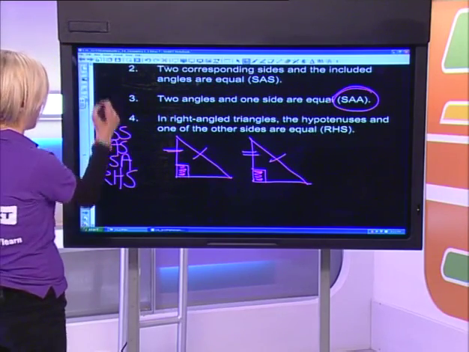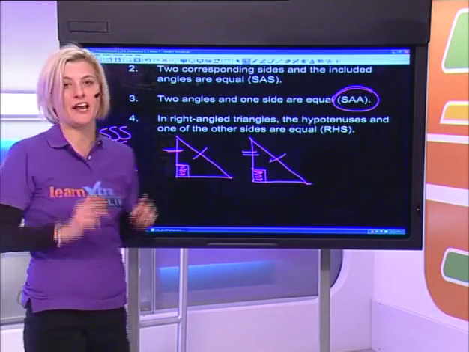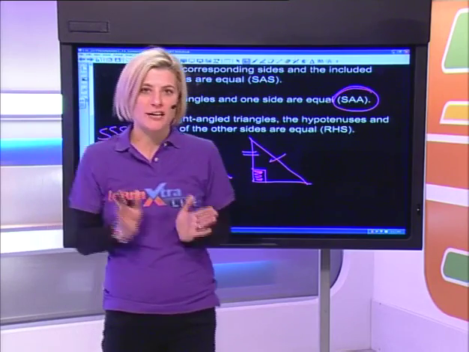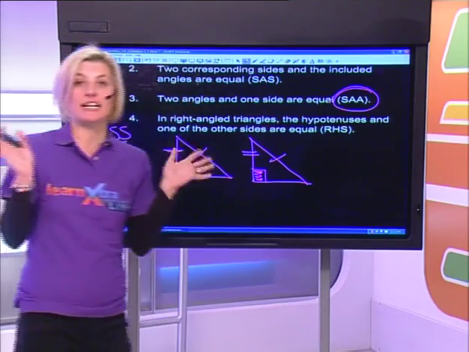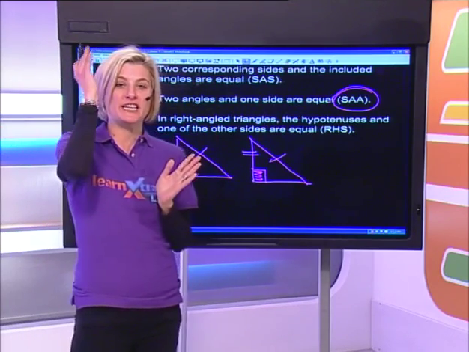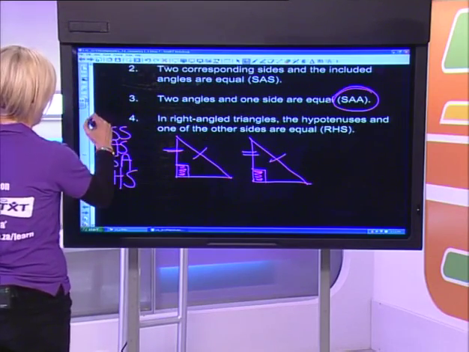I just want to go back quickly to side, angle, side. Now, side, angle, side doesn't just mean any 2 sides and an angle. It has to be the side, and the included angle. What do I mean by that?